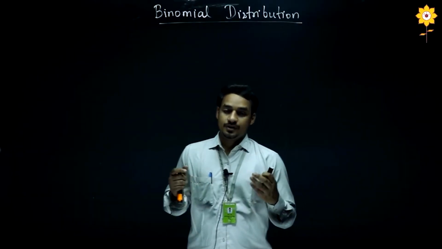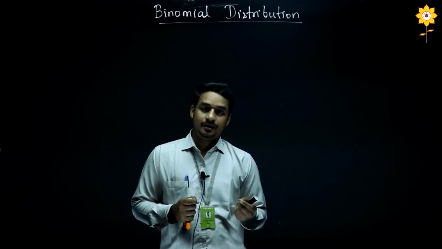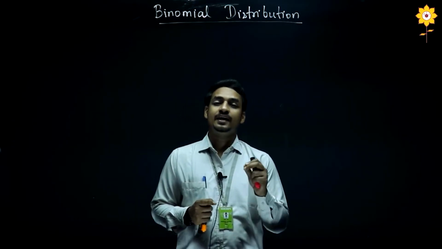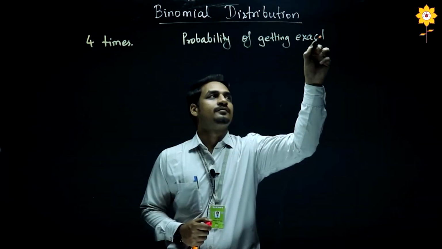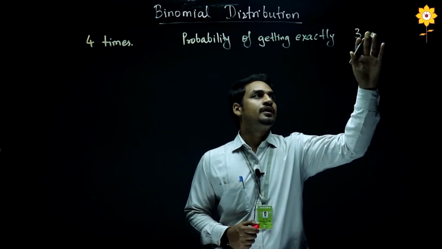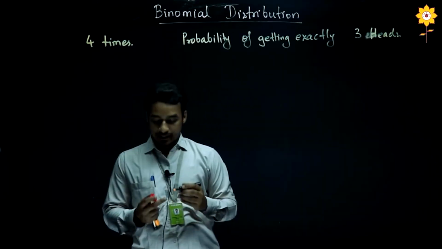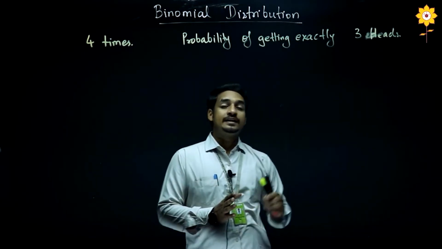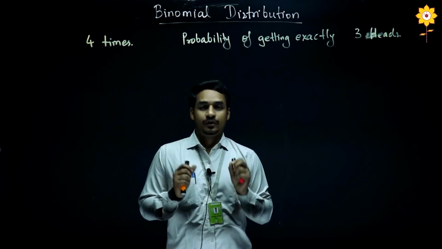Now suppose we take a Bernoulli trial and repeat it n times, then the question is what will be the probability of getting exactly x successes. For example, I am tossing a coin 4 times and I want to know the probability of getting exactly 3 heads. Suppose we consider head as a success, then we are interested in finding the probability of getting exactly 3 heads when I toss the coin 4 times.